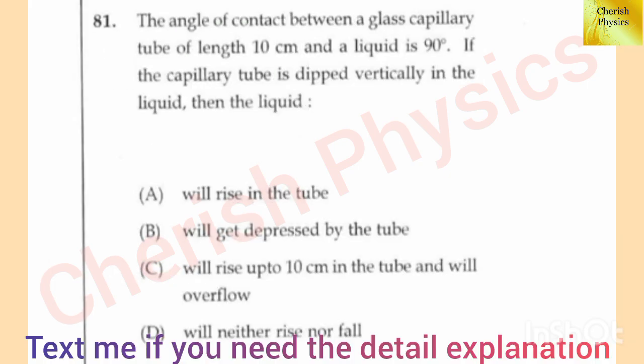The angle of contact between a glass capillary tube of length 10 cm and a liquid is 90 degree. If the capillary tube is dipped vertically in the liquid, then the liquid will neither rise nor fall. The answer is option D.